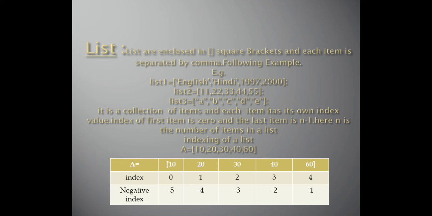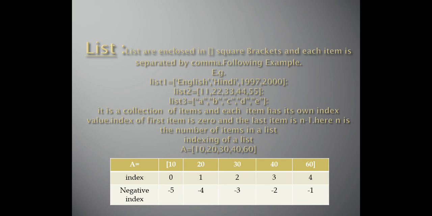These consist of 5 elements starting from 0. In this example, we define 5 items: 10, 20, 30, 40, and 60. Its indexes are 0 to 4, and negative indexes are -5, -4, -3, -2, -1. So this is a simple list you can make in Python.